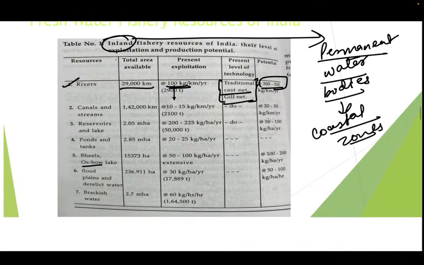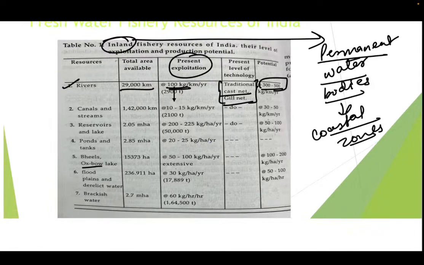So you can see here the present exploitation. If you see any of the resources, the present exploitation is far less than the potential of that particular water body. So the only thing is that we are supposed to work on this. We are supposed to provide the nutrition to the fishes, and we are supposed to have more and more advanced technologies in order to have the complete potential of these fishes outside of the water body.